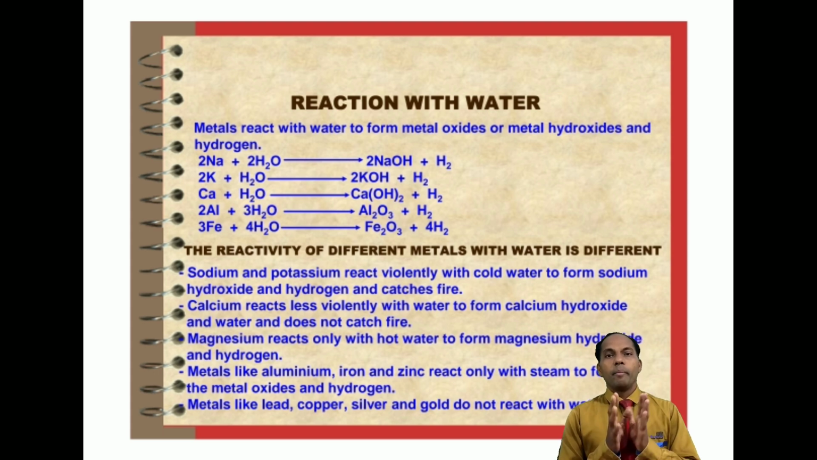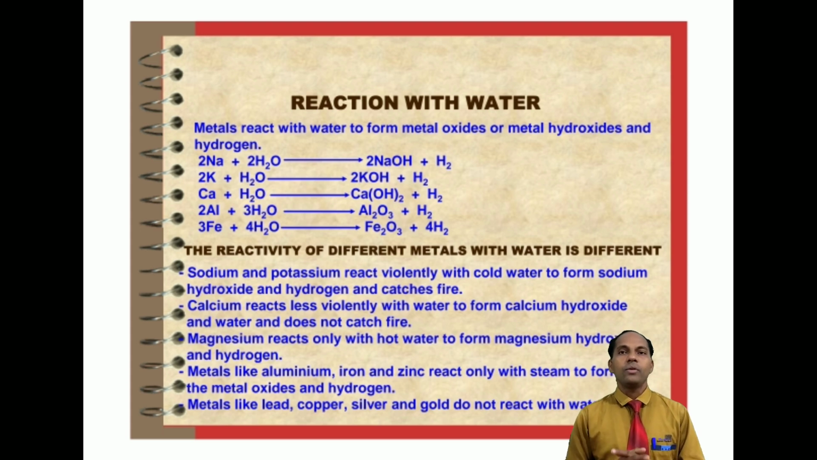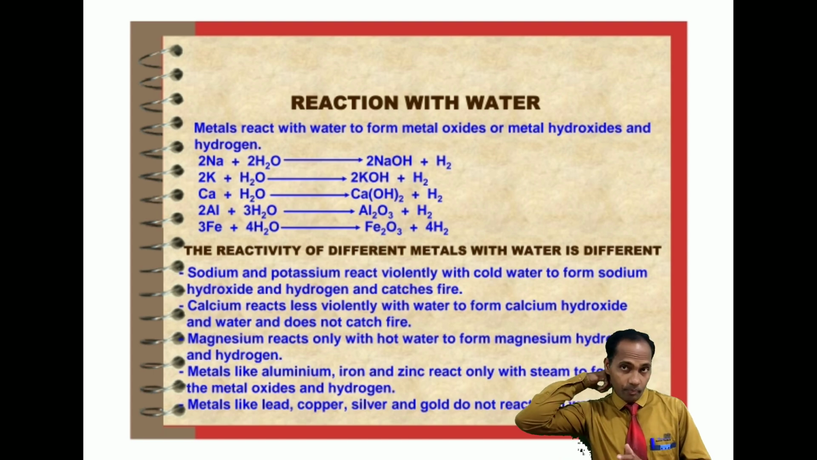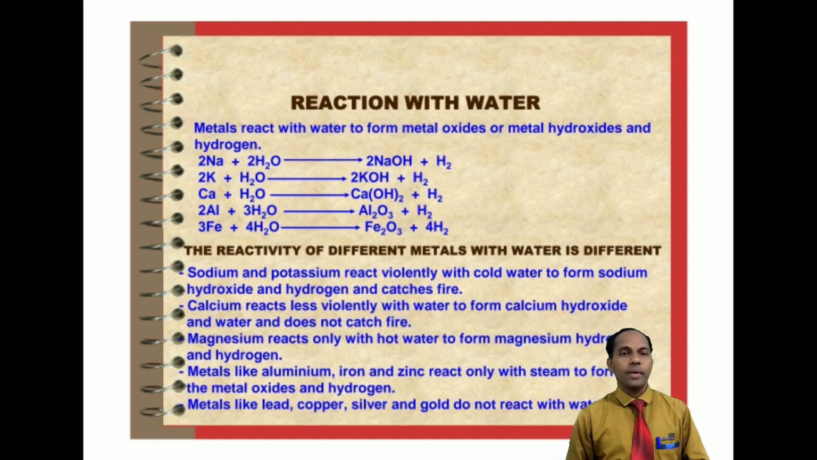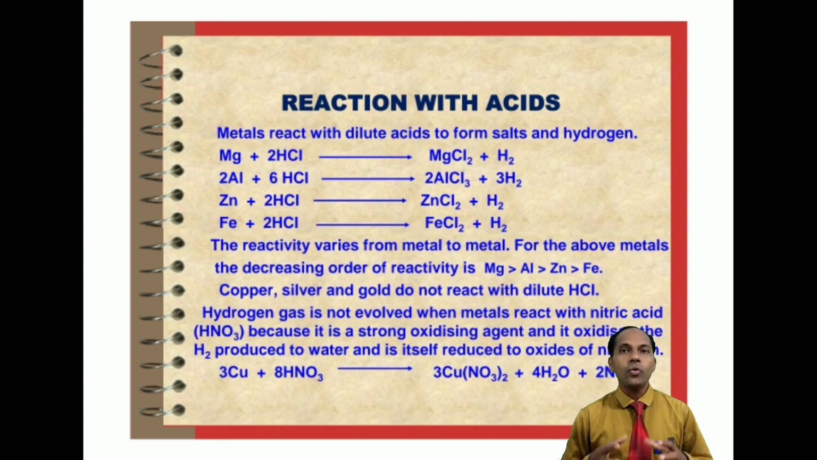But metals like lead, copper, silver and gold do not react with water. These are the reactions of metals with water. Now, next chemical property of metals: how do they react with the acids? Metals react with dilute acids to form salt and hydrogen.